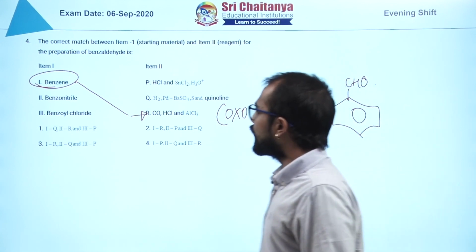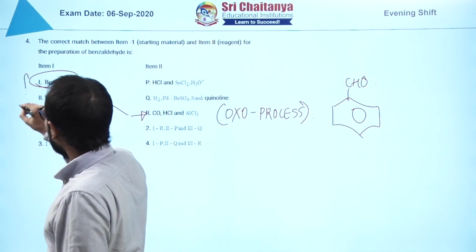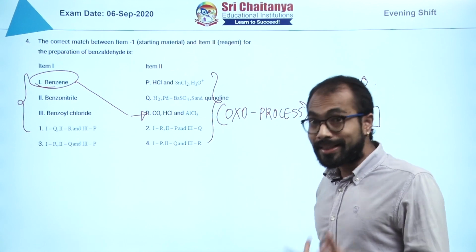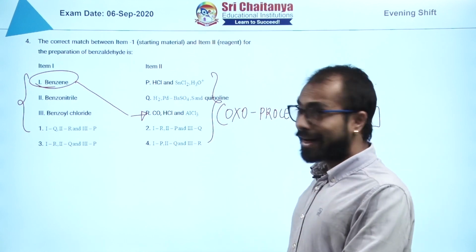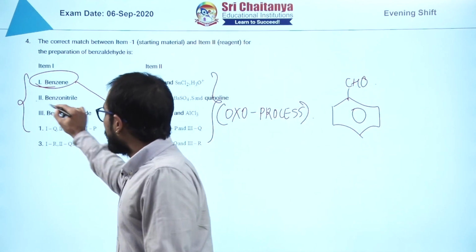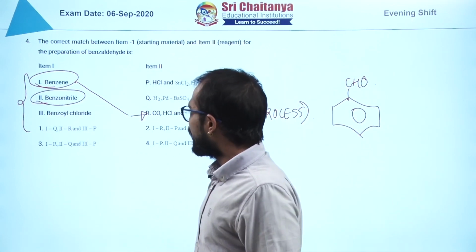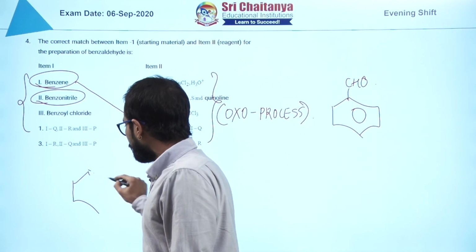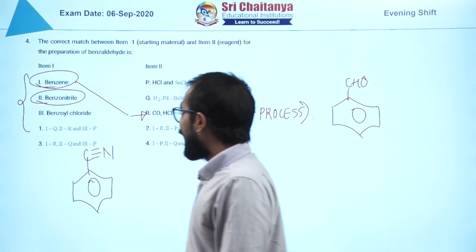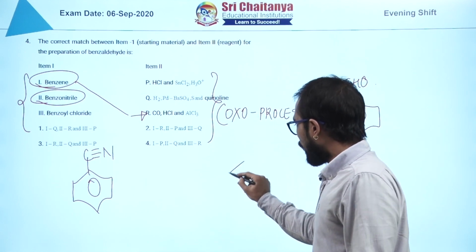Now they are asking, you start with these fellows and you put this set of reagents and you are going to get benzaldehyde in which of the cases? That is the question. Now you talk about benzonitrile, that means this fellow, right? And the third is your benzoyl chloride.